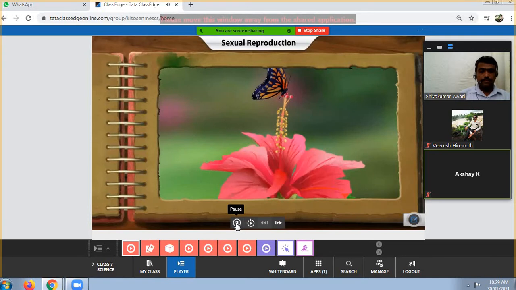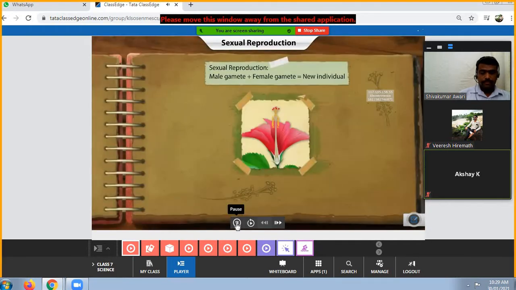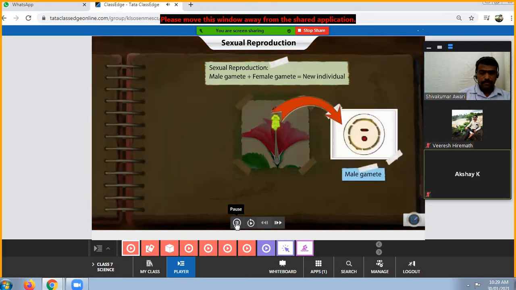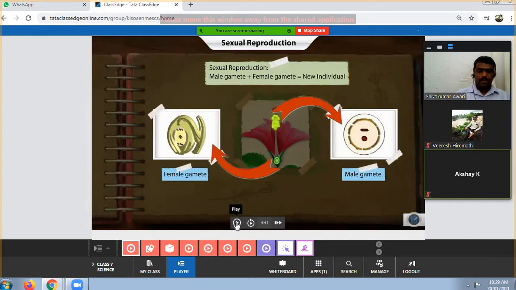Sexual reproduction occurs in both flowering and non-flowering plants. In sexual reproduction, a new individual is created by the combination of a male gamete and a female gamete. See here, for sexual reproduction we require both gametes. I mean, male and female gametes are required. Because of the fusion of the male gamete and the female gamete, we get a new individual.